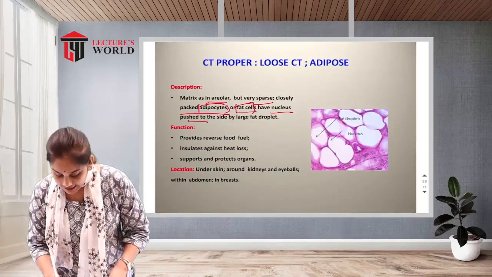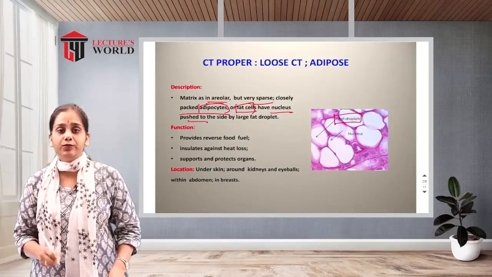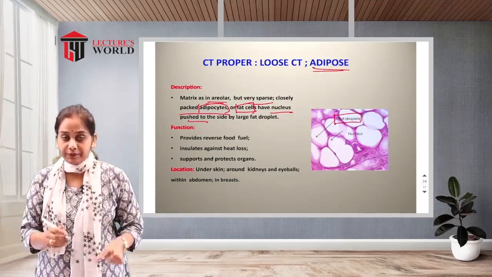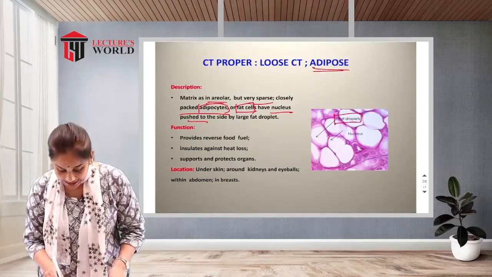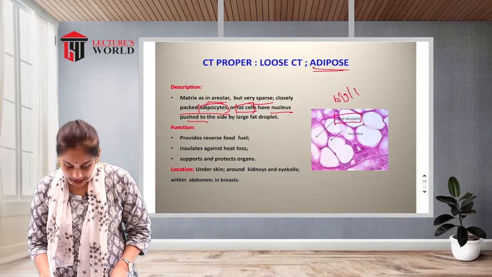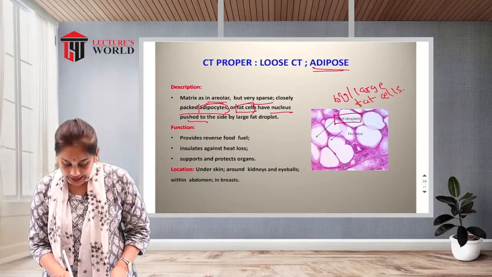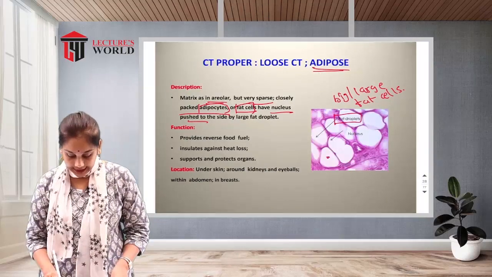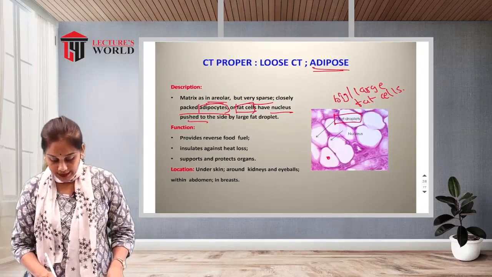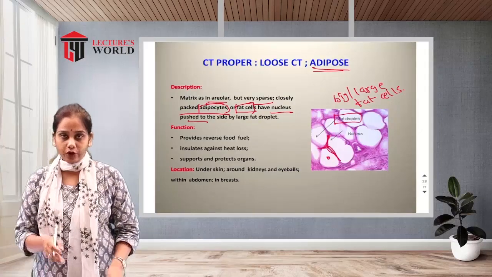There is a presence of fat droplets in the adipose connective tissue. You can see these big or large fat cells, which have a nucleus inside, pushed to the side by the droplet. You can see there is little space between 2 fat droplets.